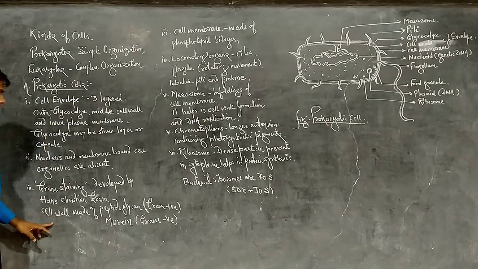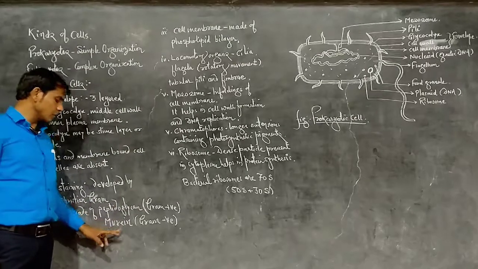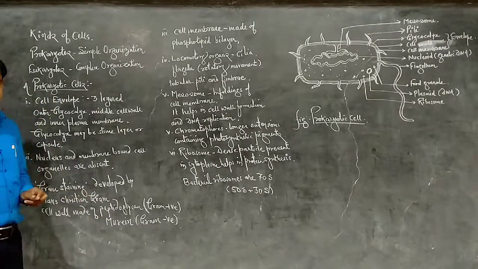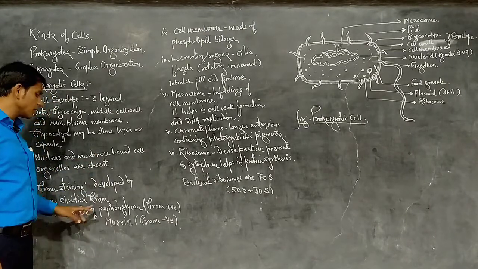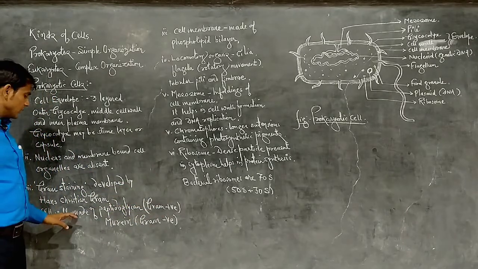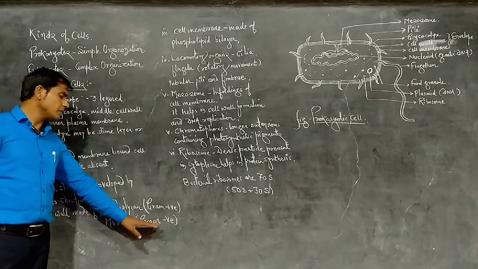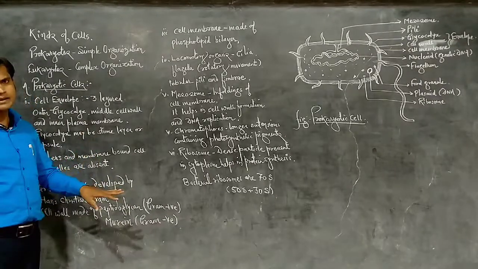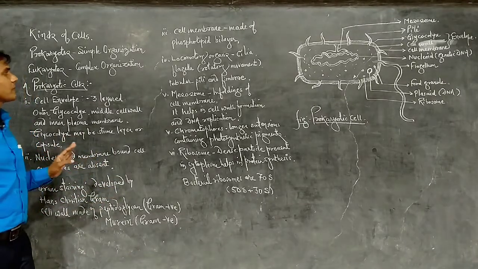The cell wall is made up of peptidoglycan in some bacteria, and in other bacteria it is made up of murein. During the Gram staining process, bacteria whose cell wall is made up of peptidoglycan are called Gram positive bacteria, and bacteria whose cell wall is made up of murein, or muramic acid, are called Gram negative bacteria.